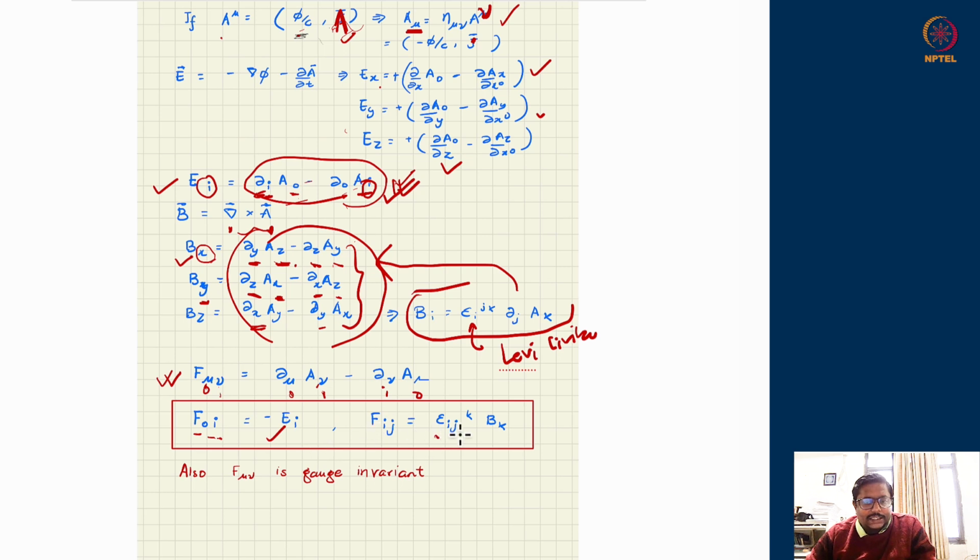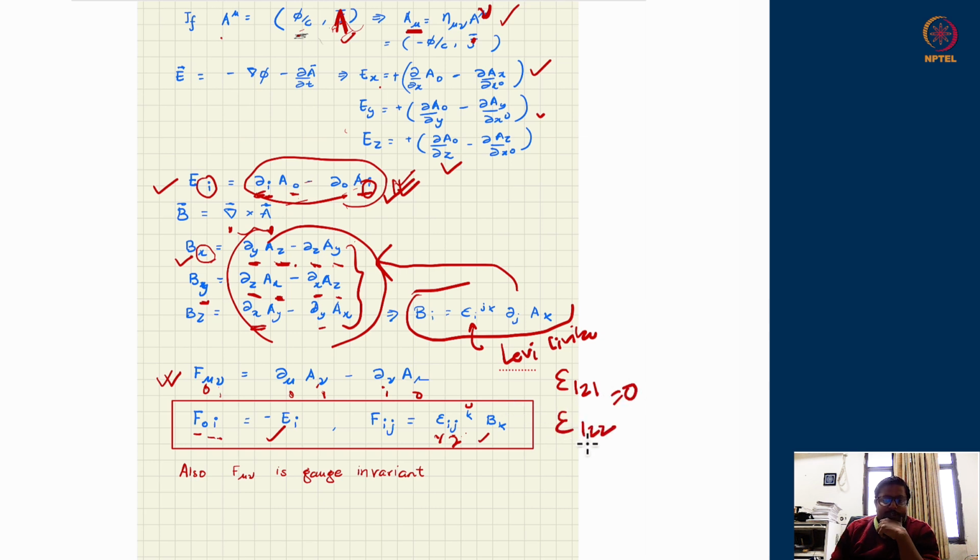Fij is epsilon ijk Bk, meaning F12, if I write it, it will be 1, 2. The third index has to be summed over. So if I put 1, 2, k is getting summed over. It can take value 0, 3, 1 and whatnot. But any repeated index for an antisymmetric tensor gives 0, meaning epsilon 1, 2, 1 is 0, epsilon 1, 2, 2 is 0. Any repeated index would be 0. So you will see that k will take a value only different from ij. If I take 1, 2, k has to take value 3 only. So F12 will be B3, which we have written like this.